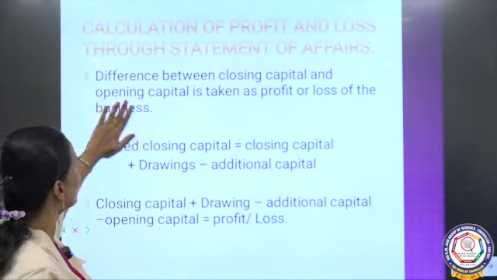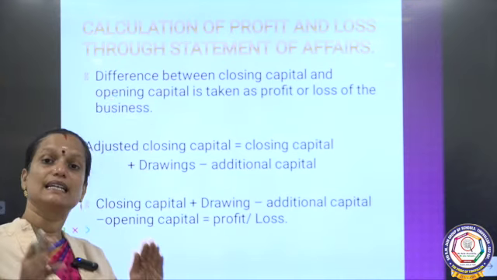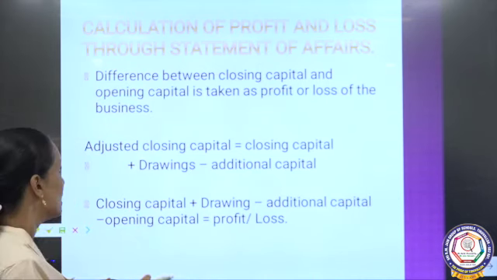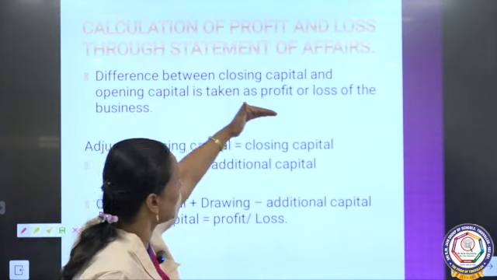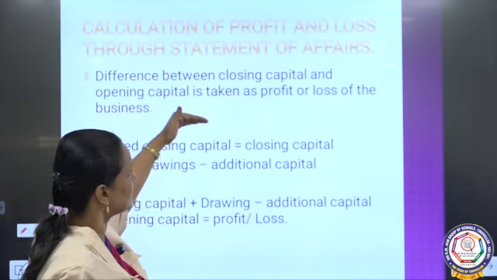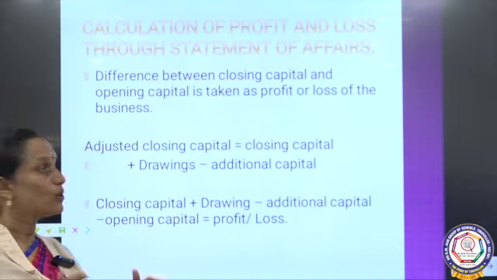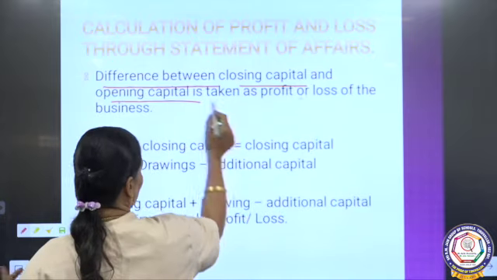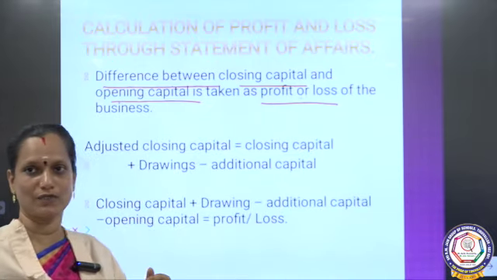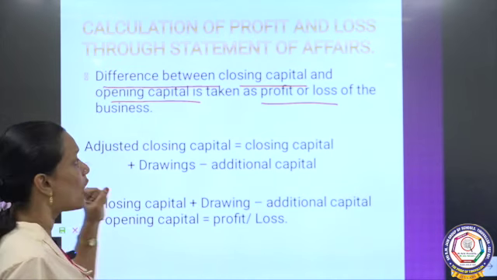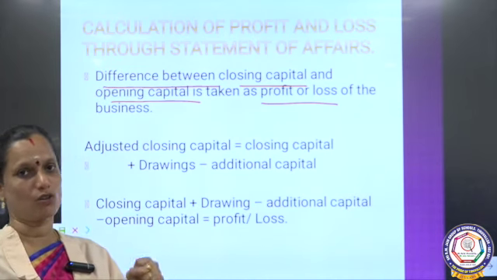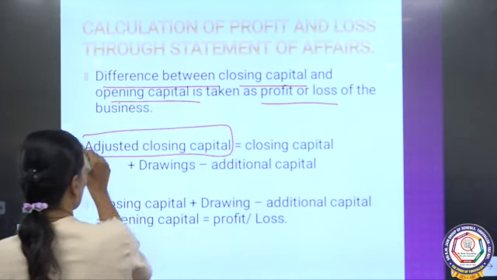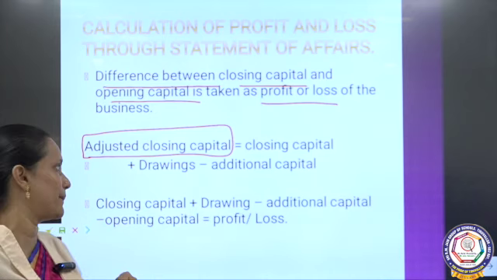Calculation of profit and loss through statement of affairs. Already I said the statement of affairs is a statement that shows the balance of assets and liabilities. So, the difference between the closing capital and the opening capital is taken as the profit or loss of the business. How can we find out this profit and loss of the company? First, we have to find out the adjusted capital. So, how do we find out this adjusted capital?